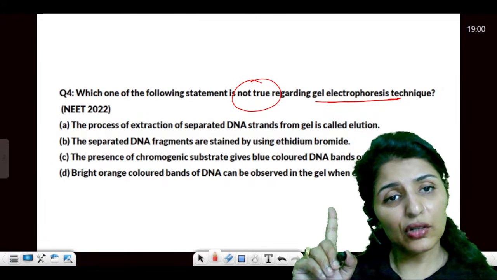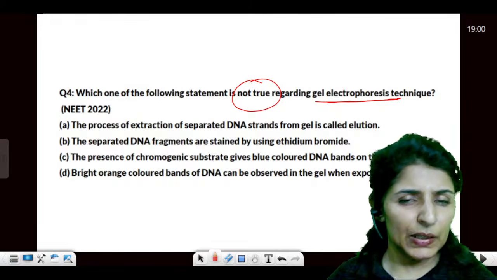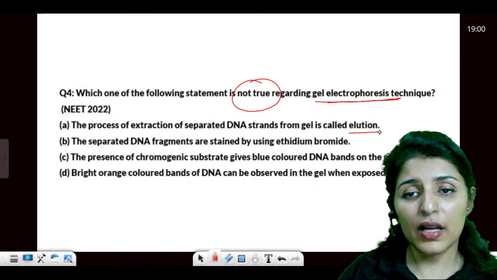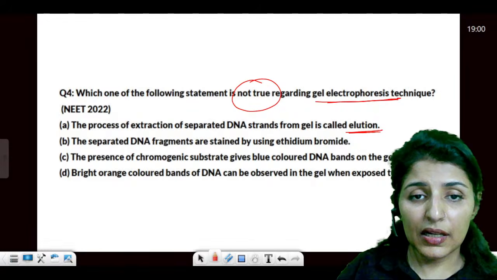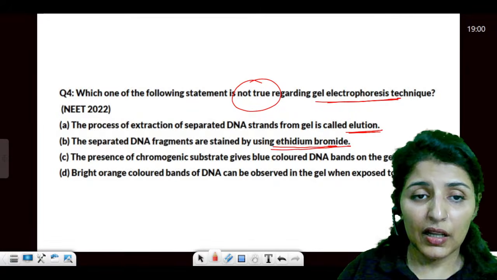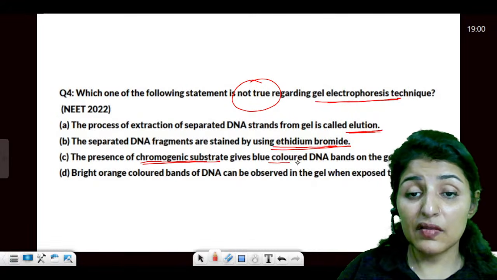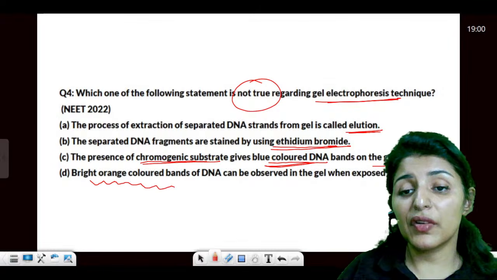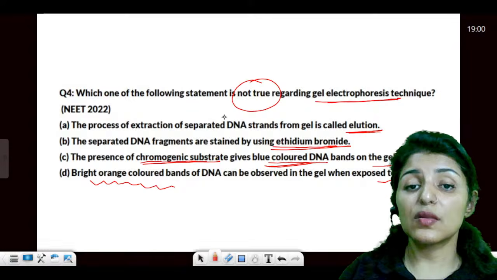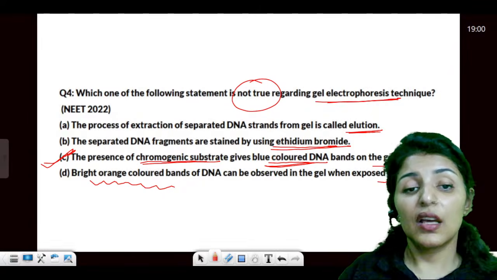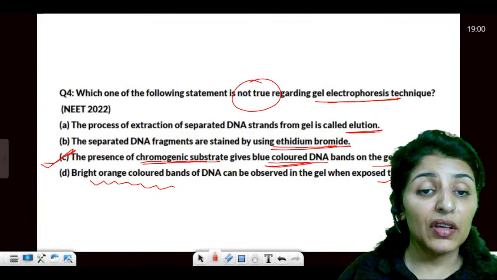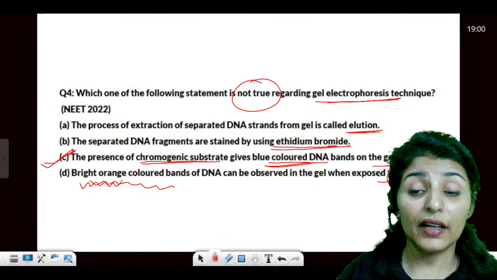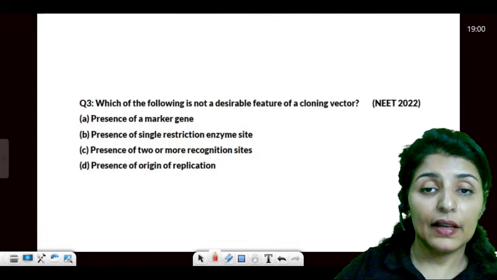Not true. So gel electrophoresis is also quite a likable topic by NTA. The process of extraction is known as elution. It says separated or stained by using ethidium bromide. Presence of chromogenic substance gives blue colored bands on the gel and bright orange colored bands can be observed when exposed to the UV light. So answer is what is not true? Answer is C. We don't use blue colored DNA. We see bright orange colored bands and that too when observed in UV light and not under normal white light. Is that clear?